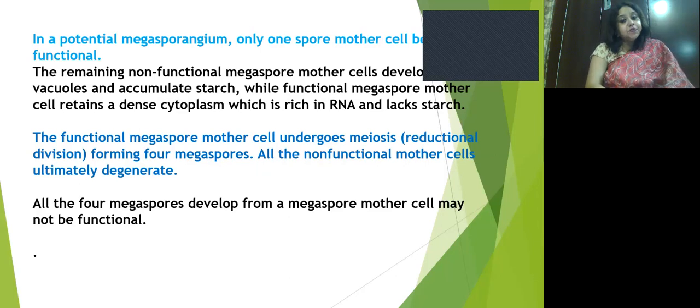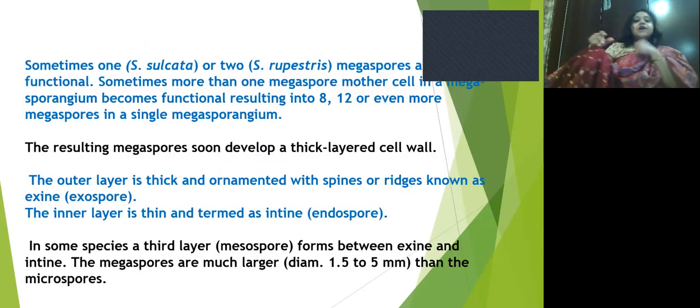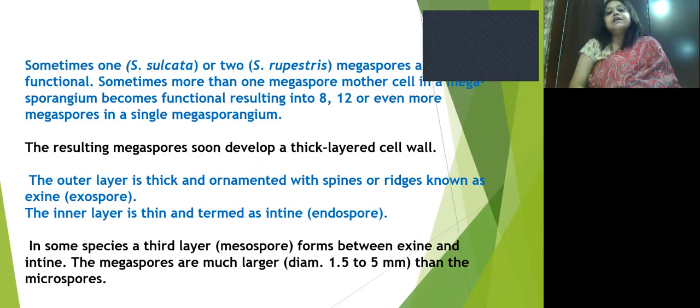All the 4 megaspores developed from a megaspore mother cell may not be functional. Sometimes only one is functional, as in Selaginella sulcata. In Selaginella rupestris, 2 megaspores are functional. Sometimes more than 1 megaspore mother cell in a megasporangium becomes functional, resulting in 8, 12 or even more megaspores in a single megasporangium.